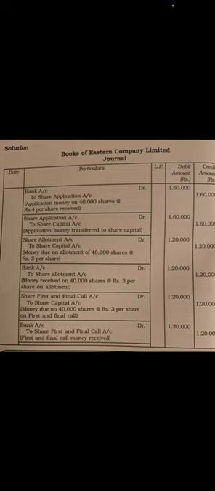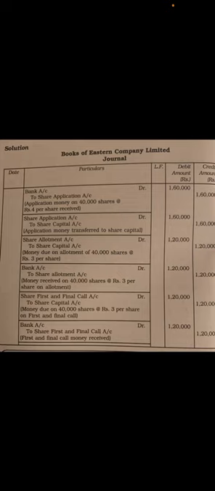If there is excess application, only the issued share application money has to be transferred to share capital. The rest will be refunded or adjusted with allotment. But here nothing of that kind, so the application money received has to be transferred to share capital.